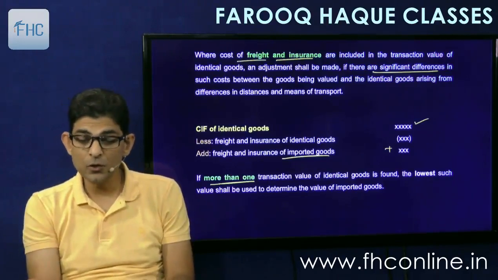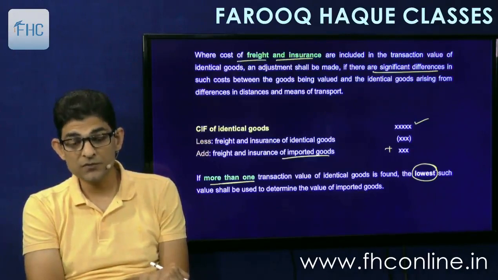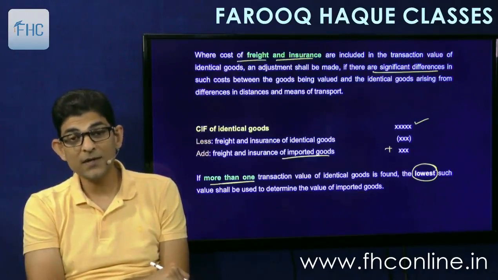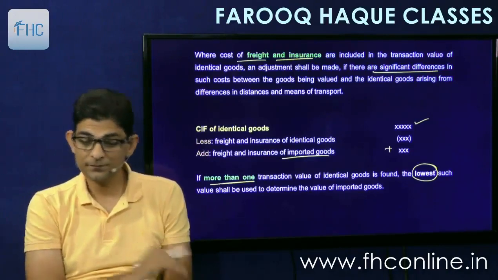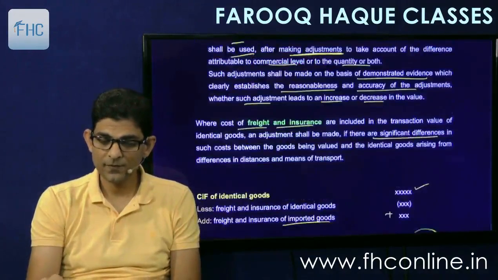Then we'll take the lowest of such values. So if 3 identical goods are available, we'll take the lowest price. Interesting.